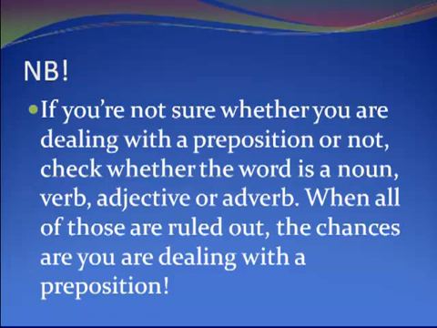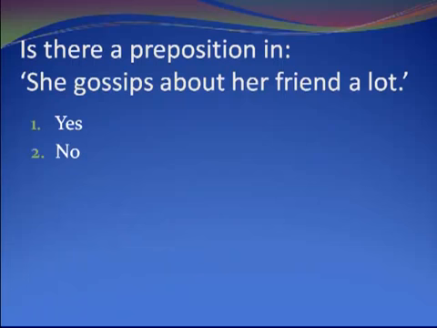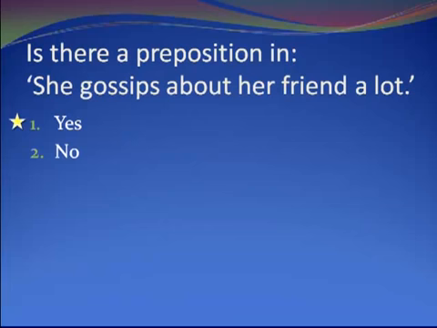Okay, let's have a try. Is there a preposition in she gossips about her friend a lot? Think for a moment. Okay, well, I hope you decided that yes, there is one, because if you think about gossiping, it's something someone does, and it's always about something, and in this case it's about her friend. Now, friend is a noun, her is a determiner, her friend together is a noun phrase, so you've got about her friend, and about is the preposition.